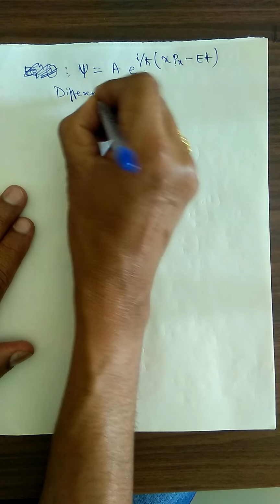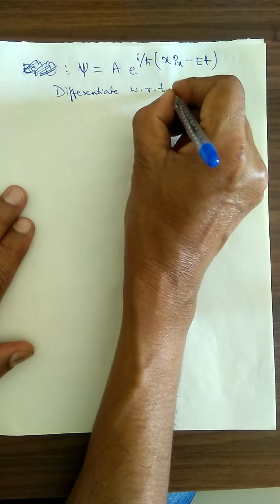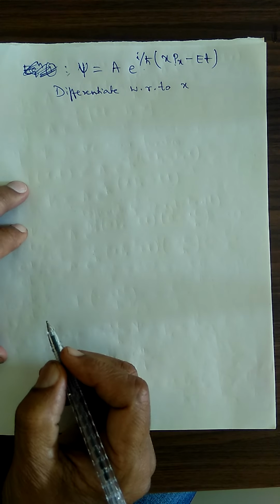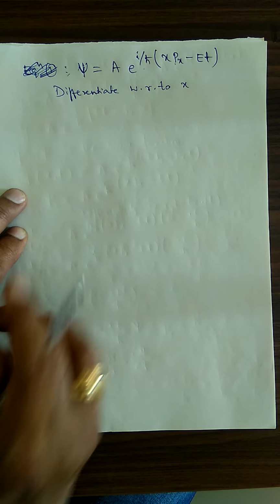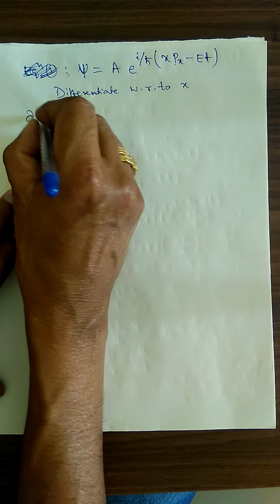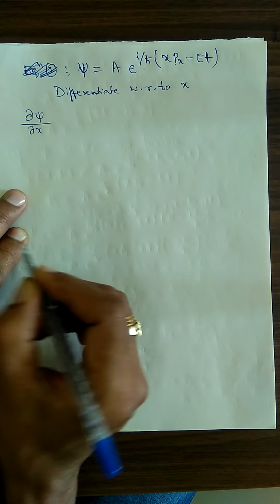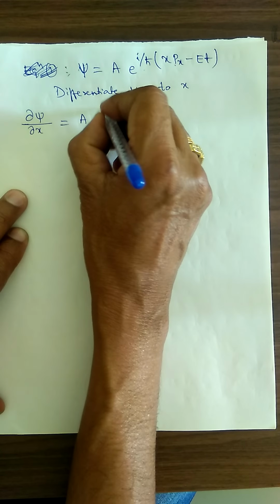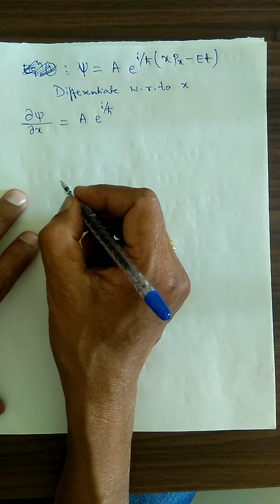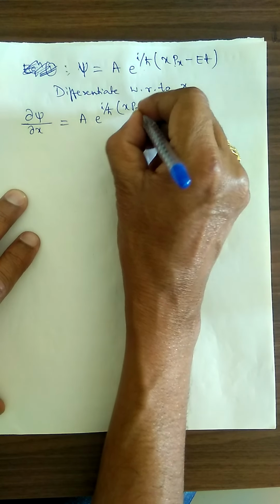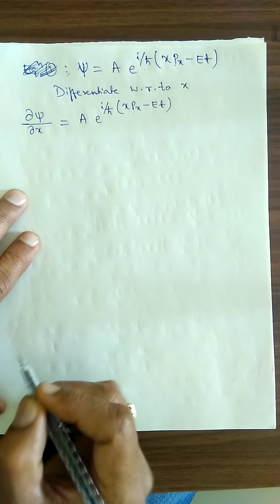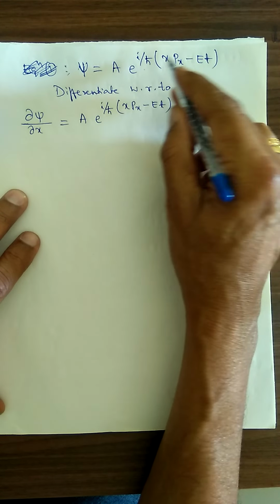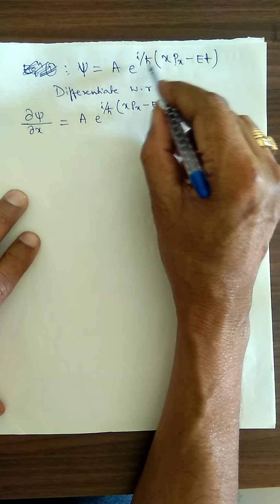If you differentiate with respect to x here, I can write del psi divided by del x is equal to A into, this term as it is, e to the power i divided by h cross (x px minus Et), multiplied by the derivative of the exponent with respect to x.